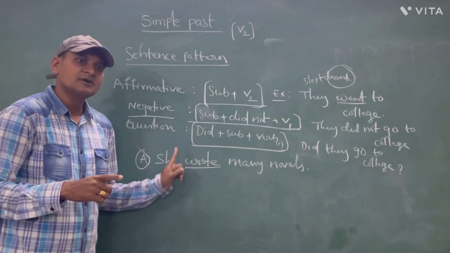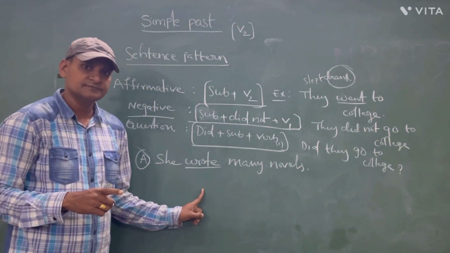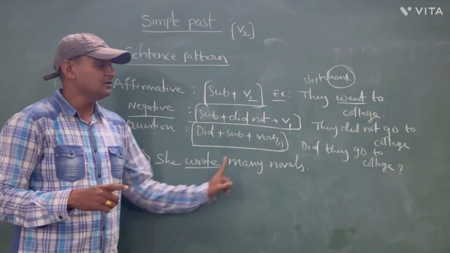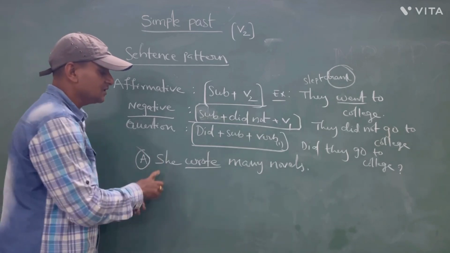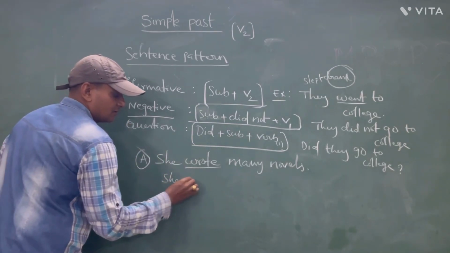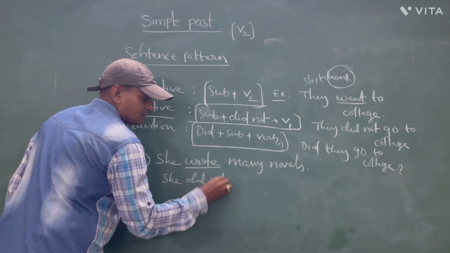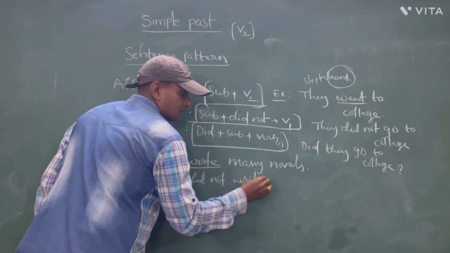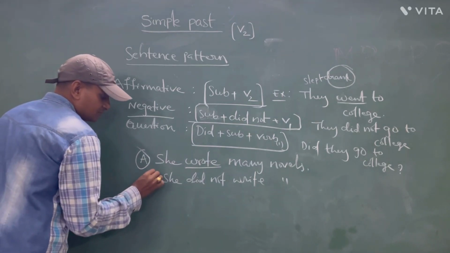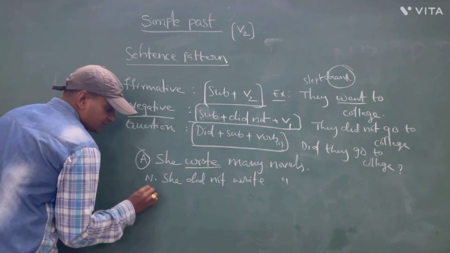She did not write, very good, many novels. She did not write many novels. This is negative. Now question format.